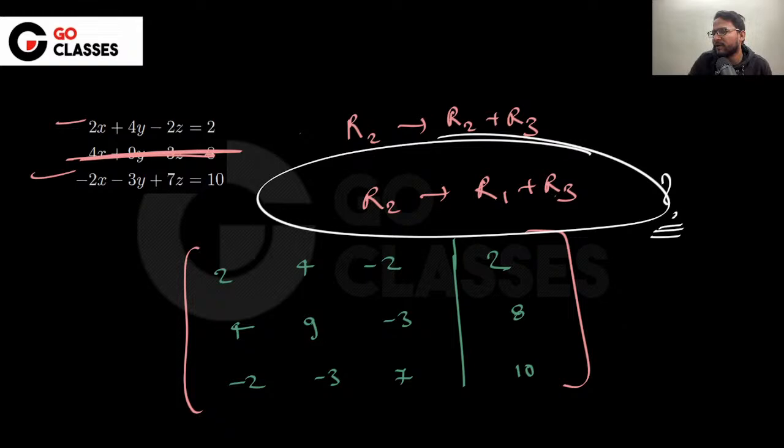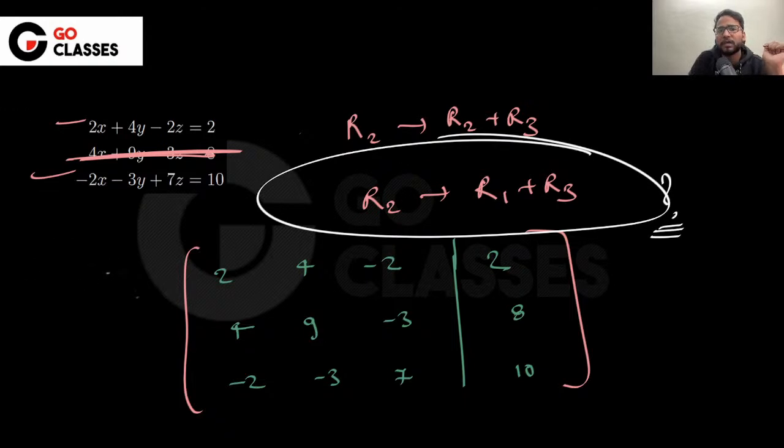So that's why you must have R2 on the right hand side. One thing is clear to all of us: if we want to replace R2, then we have to use R2. We cannot replace R2 without using R2, right? So I will say that if you are starting with R2, then you have to have R2 on the right hand side. This is for sure.